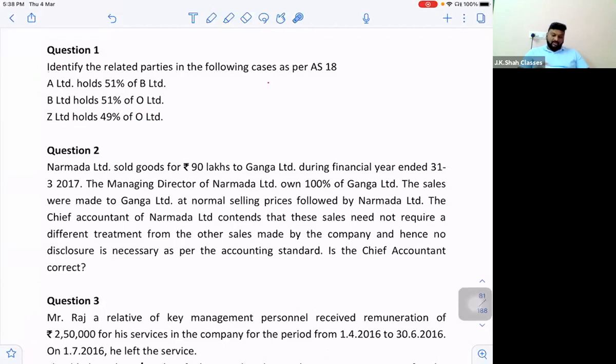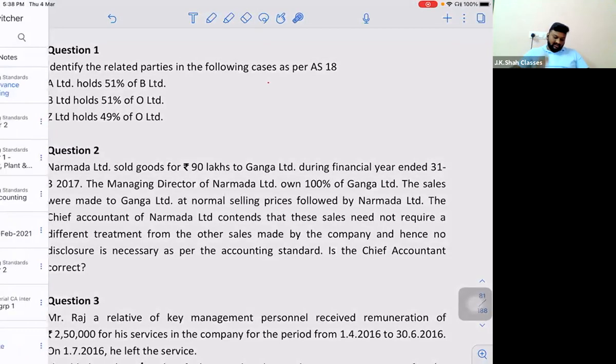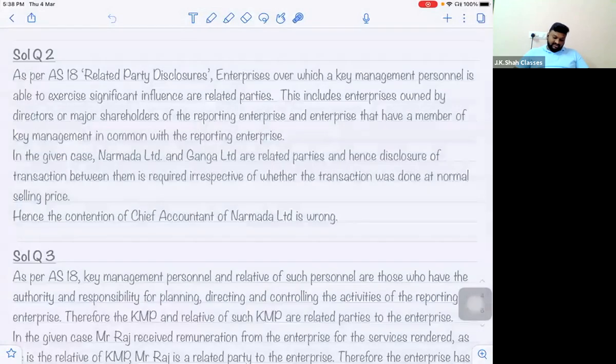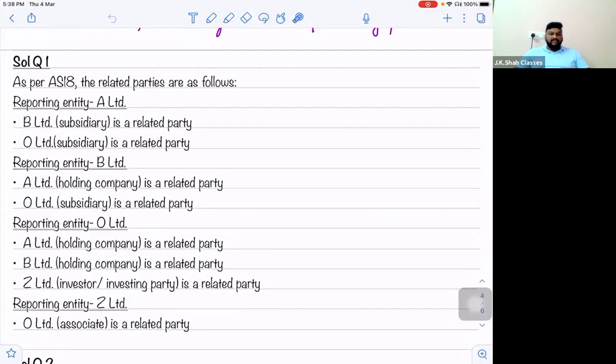Now, in the solution, for all the four companies, you have to write the relation. Means first for A. So A is related to B and O. Then we'll talk for B. B is related to A and O. Then we'll write for O. Sir, O is related to A, B, and Z. And lastly, Z is related only to O. So we'll show all the proper bifurcation, as you can see on your screens now.